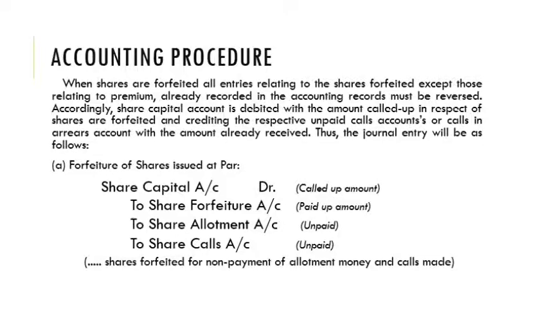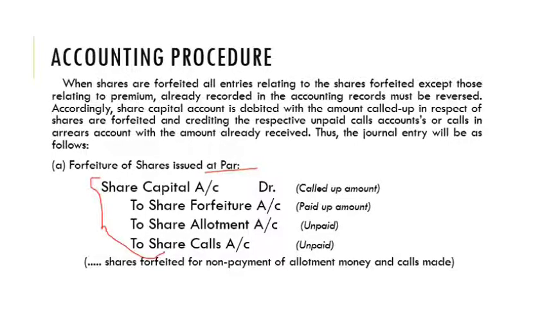When the shares are issued at par, I hope you know what par is. Par value refers to issuing the shares at a price equal to its face value. Whenever the shares are issued at par and the company wants to forfeit the shares, the company has to follow this journal entry: share capital account debit, to forfeit account, to allotment, to calls, etc. Let's analyze this journal entry.